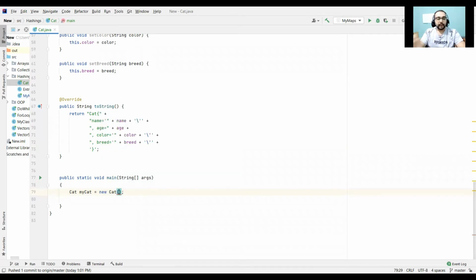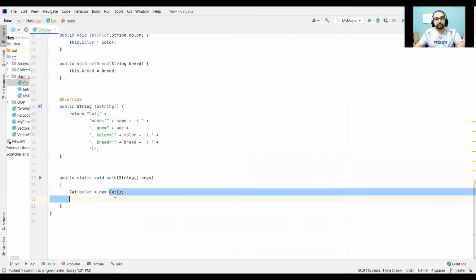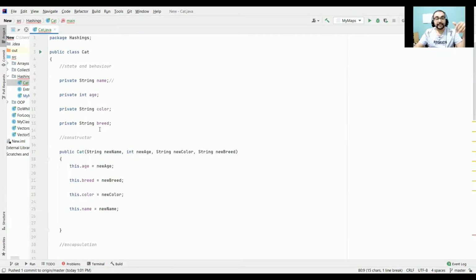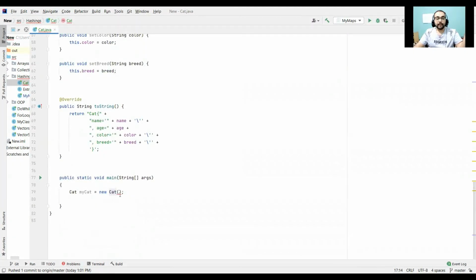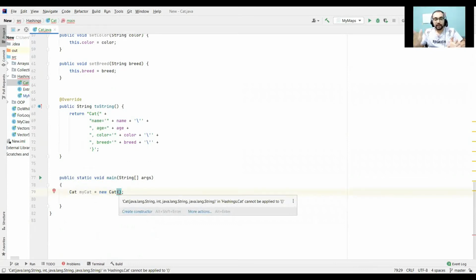The Cat on the left side is the name of the class. What is this one on the right? This is the constructor. If you look here, it is expecting some values, like name or age.